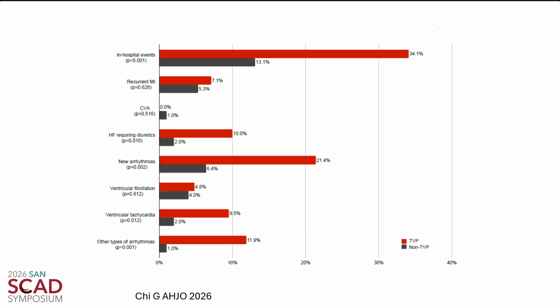Interestingly, when we compared those with the Takotsubo-like pattern to those without, we saw more in-hospital events compared to those without. So the red is those with this pattern, the gray is those without. And these included more recurrent MI, more new arrhythmias that occurred during the hospitalization, and heart failure requiring diuretics.